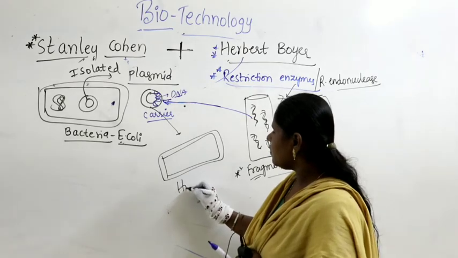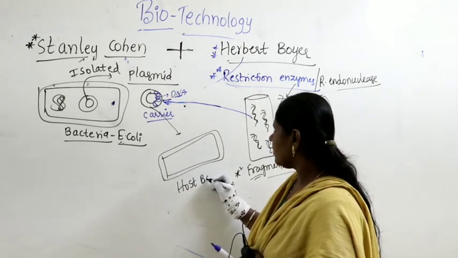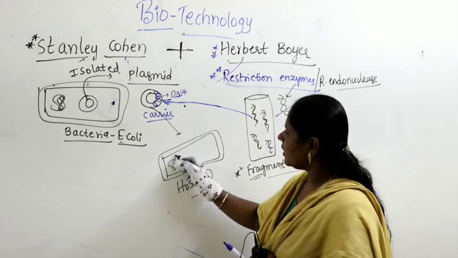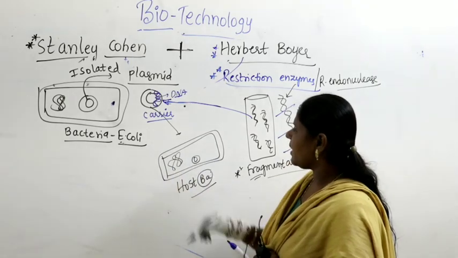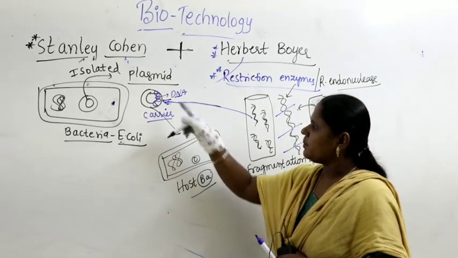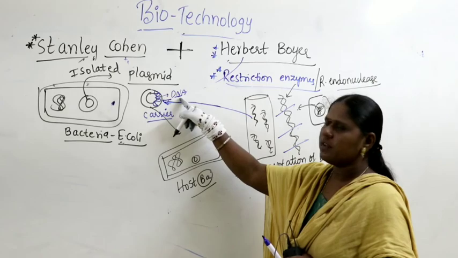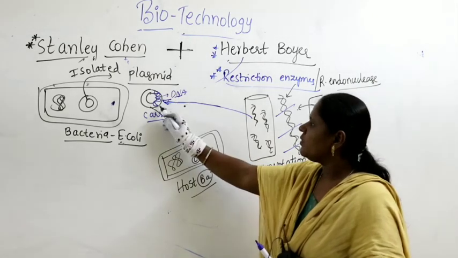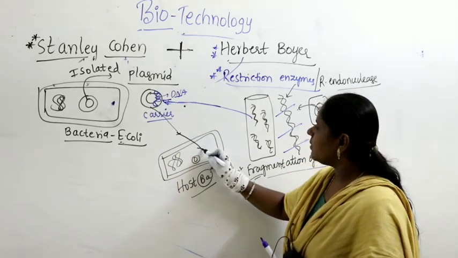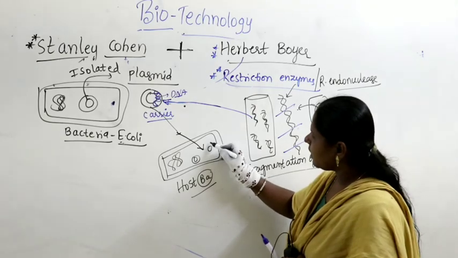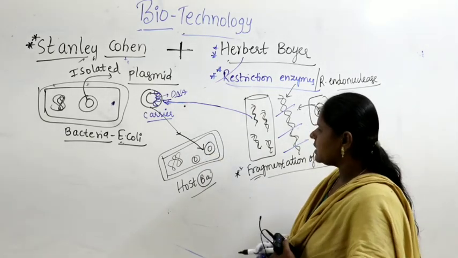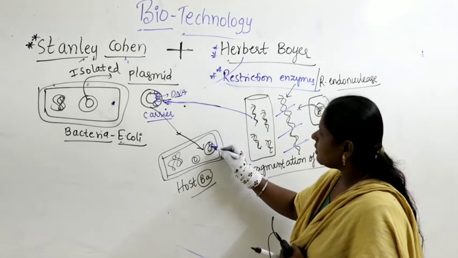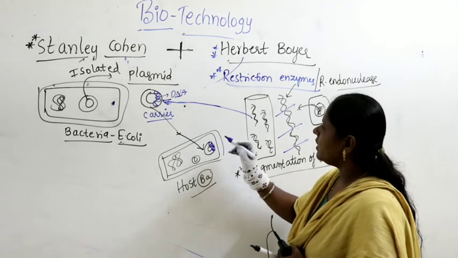Let us take this host bacteria. It also has a plasmid, but the plasmid which joined with the fragment of DNA was introduced into another bacteria. So now this bacteria successfully received the plasmid which already has the foreign DNA.